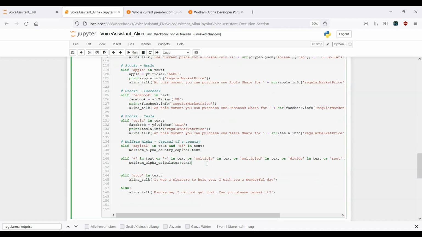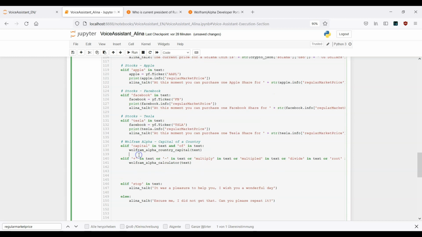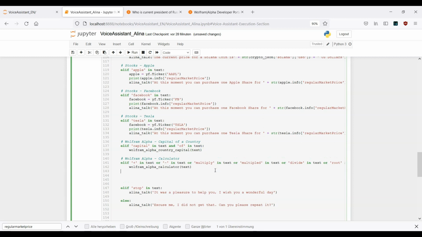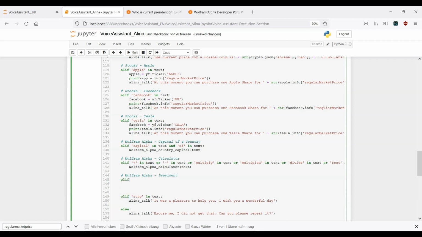Sorry, I forgot to mention that again. We of course have to work with the keywords here. And in the last one, I forgot to provide one comment. So it's Wolfram Alpha Calculator. And here I need to provide another comment, Wolfram Alpha President. Now let's provide the keywords.